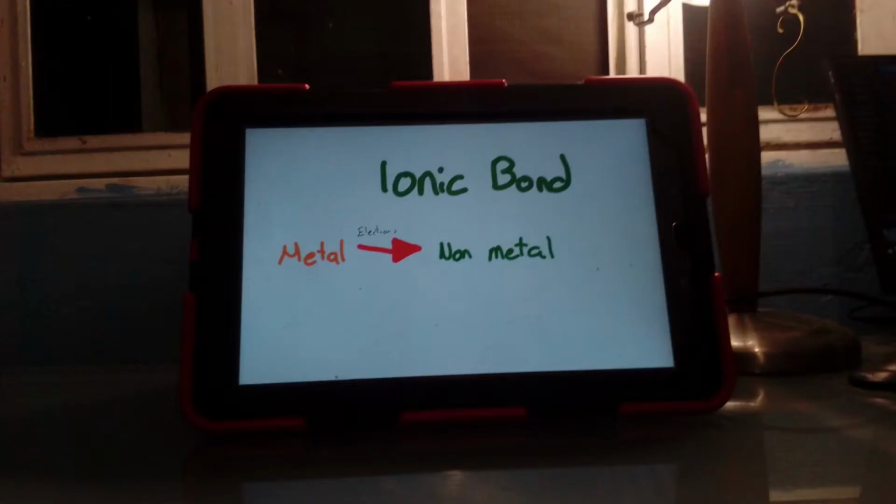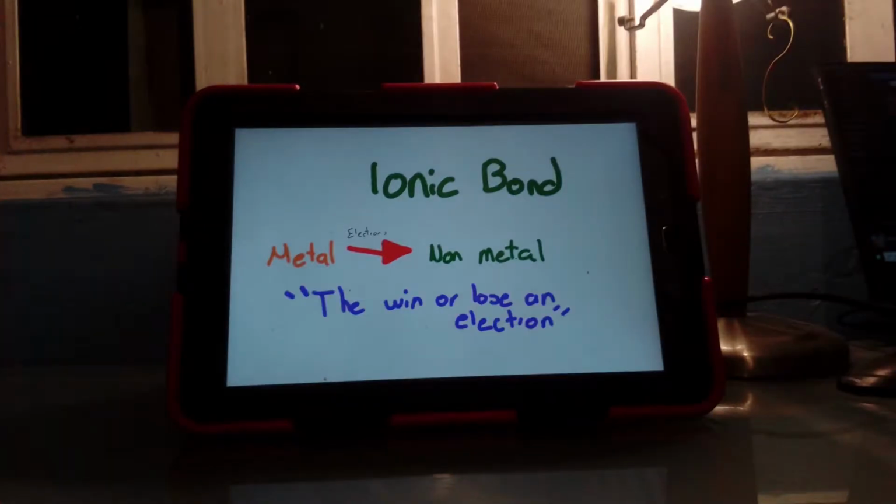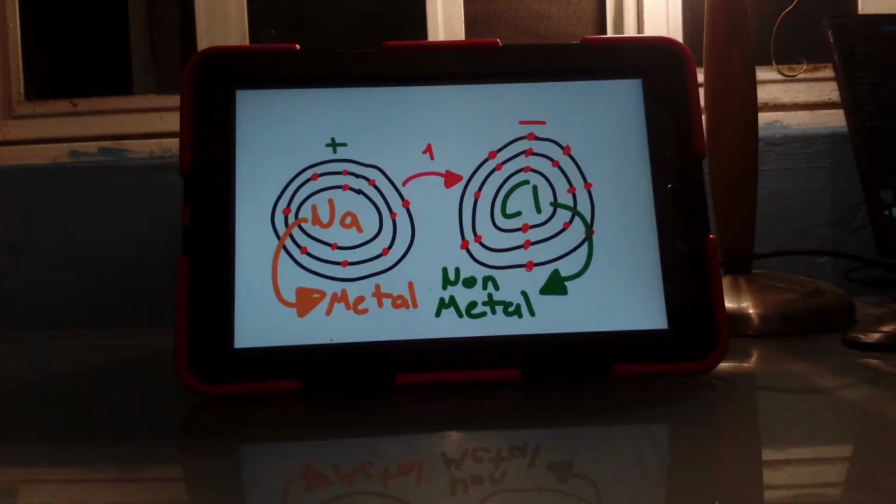And what's going to happen? The metal is going to give an electron to the non-metal to become stable, because it's going to be easier. In these cases, we use the phrase that they win or lose an electron, because the metal is only going to lose an electron and the non-metal is going to win one. But it can also happen with more electrons if they are being attracted, like with positive and negative charges.